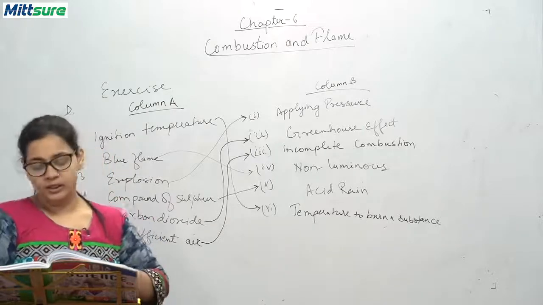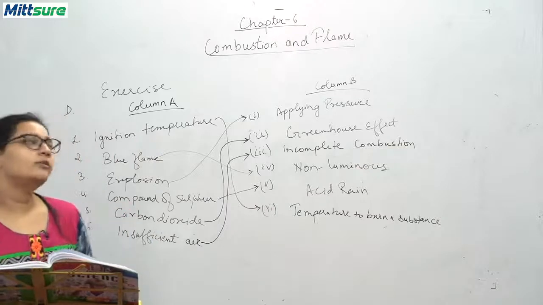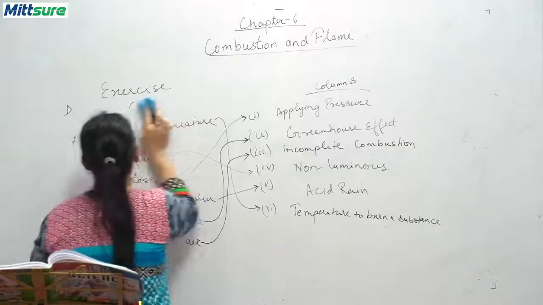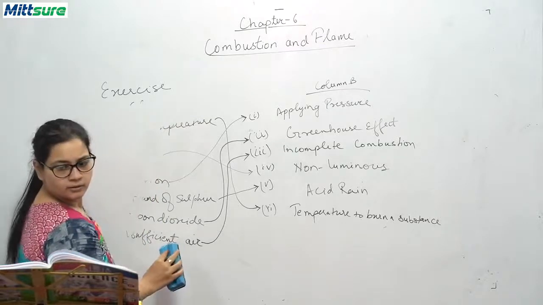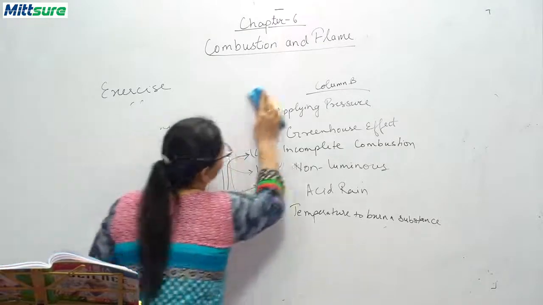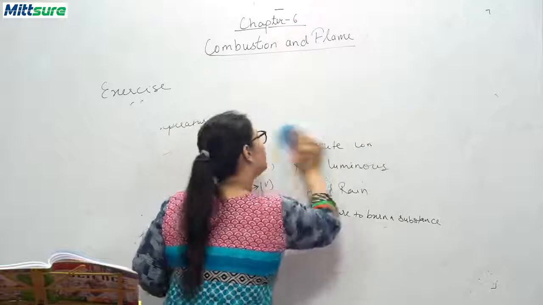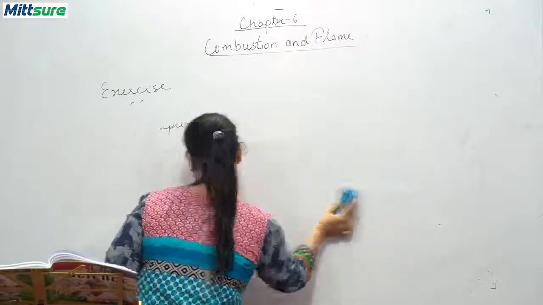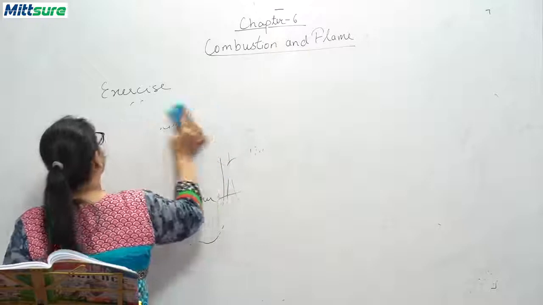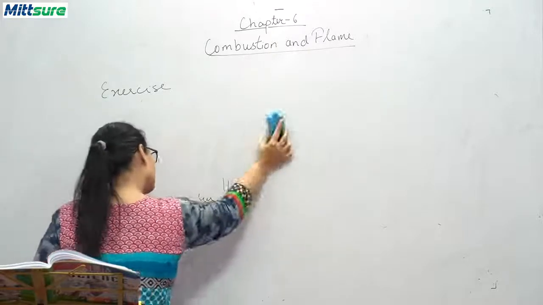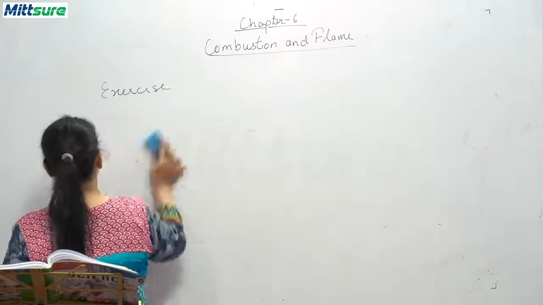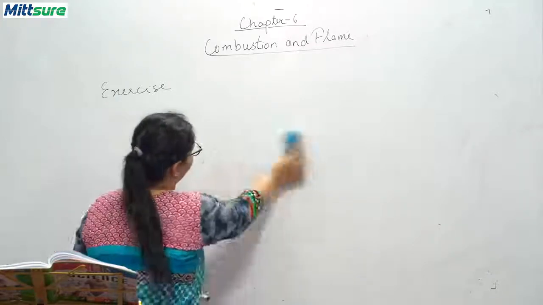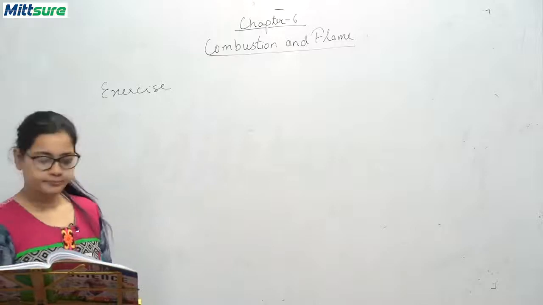Now we will be doing the E question. Write one word for the following. Let's start.